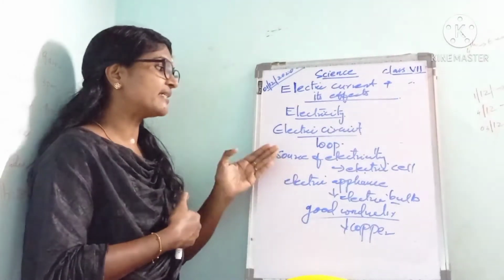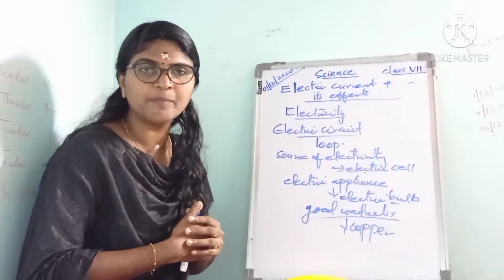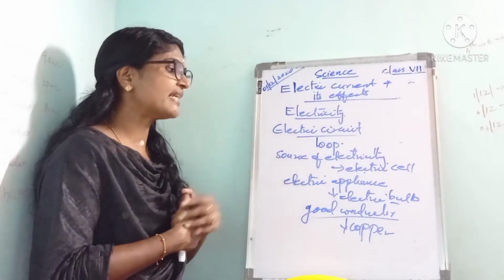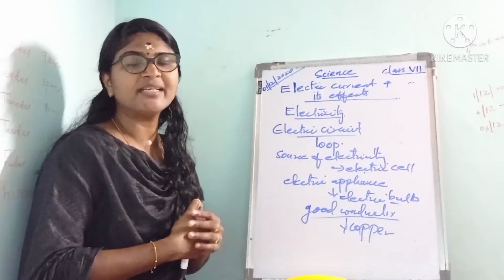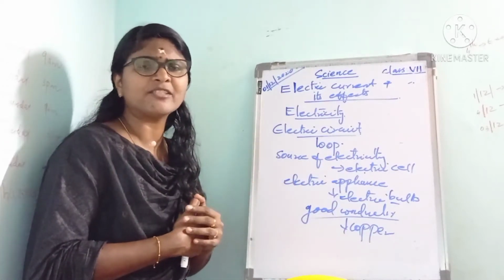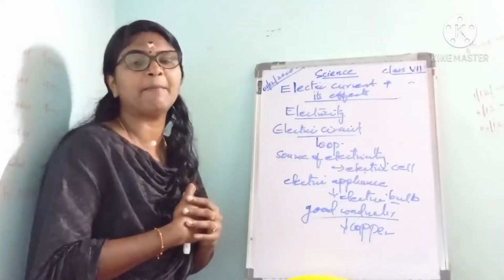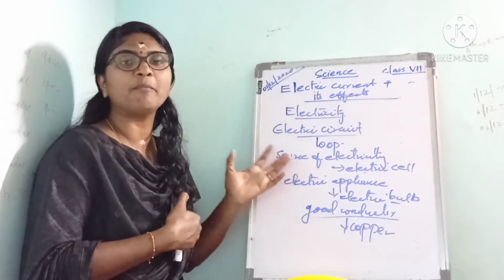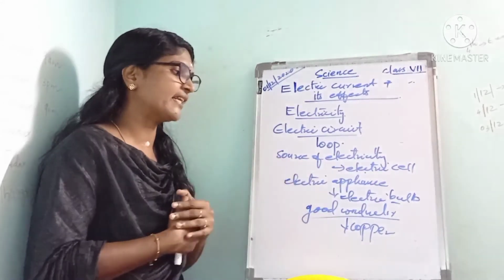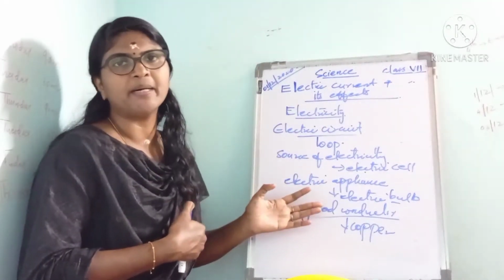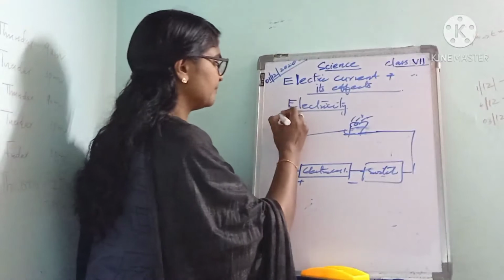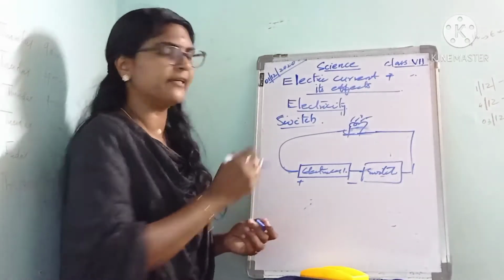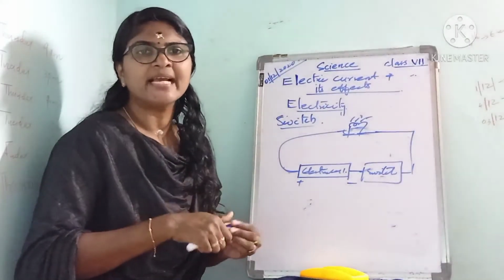Listen to it. The electric circuit represents a loop that connects the source of electricity such as an electric cell with an electric appliance such as an electric bulb. It is formed by a material which is a good conductor of electricity such as copper wire. Also, a switch is a part of every electric circuit.